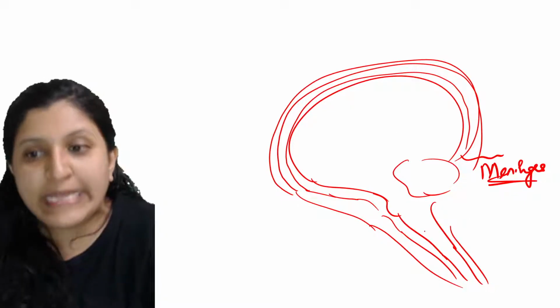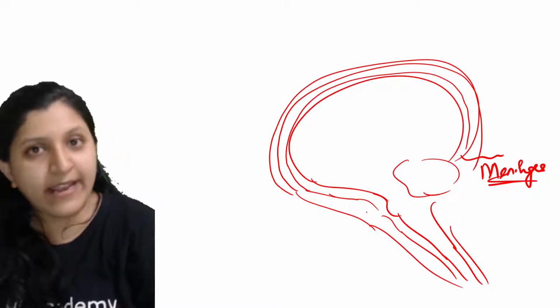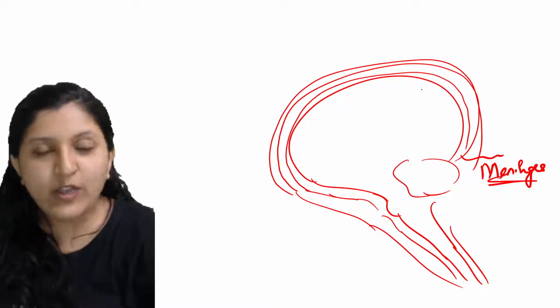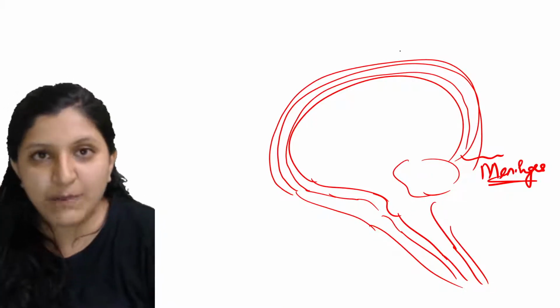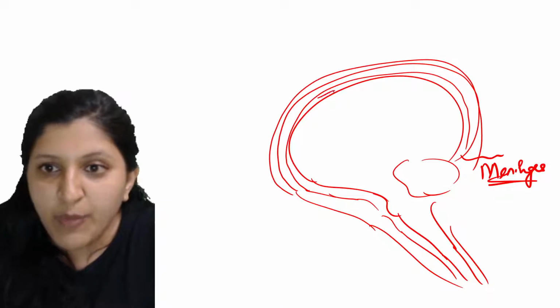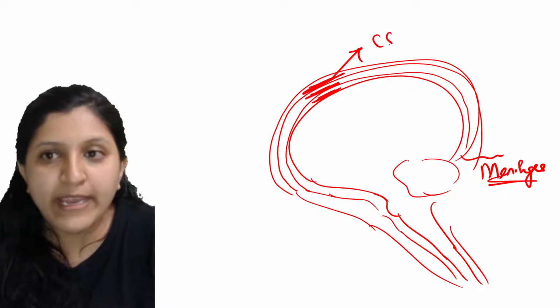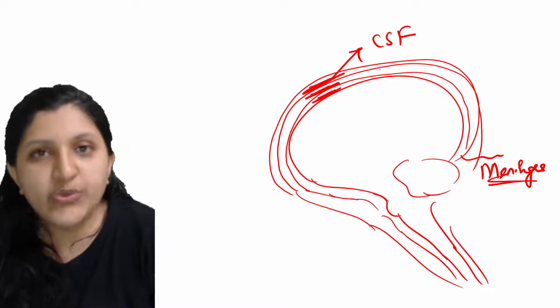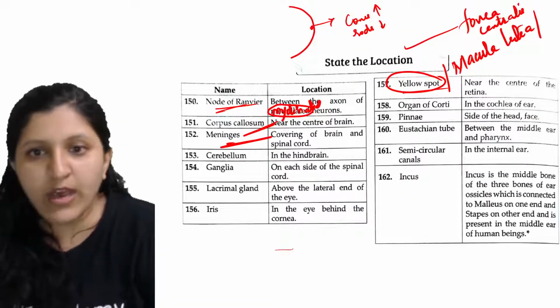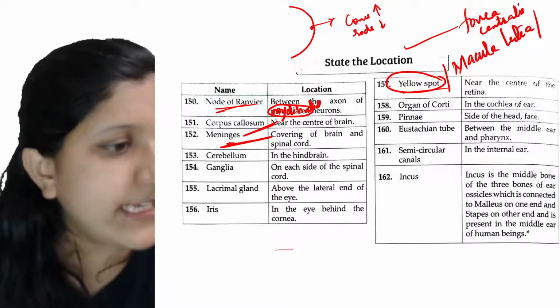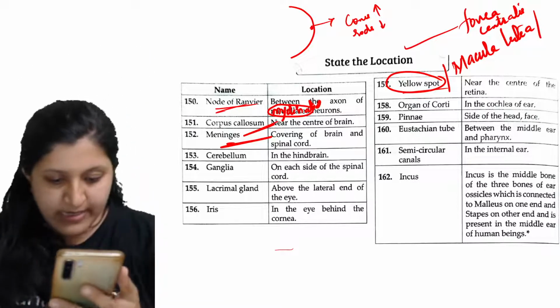In the central canal which is there in the spinal cord, the CSF, that is cerebrospinal fluid, is there. Between these layers there is also cerebrospinal fluid, which will act as a lubricant. So now you know cerebellum, they have asked. Any doubts you guys have? Are you all understanding?